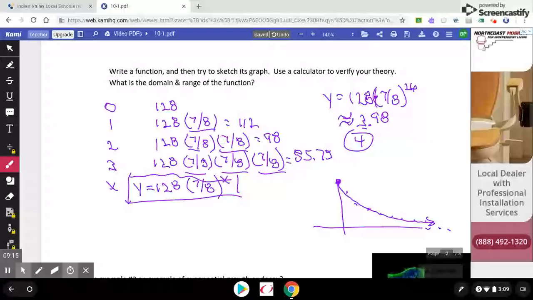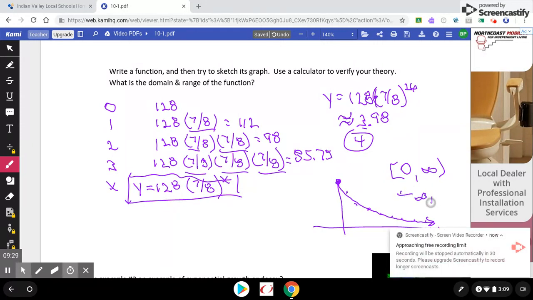So domain, kind of like the last one, it's going from 0 forever. And the range started at 128 and went down. So you always put the bottom first. So negative infinity, well, take that back. Can't go below 0. So the range would be 0. Doesn't quite get to it. Clear up to 128 is a possibility.